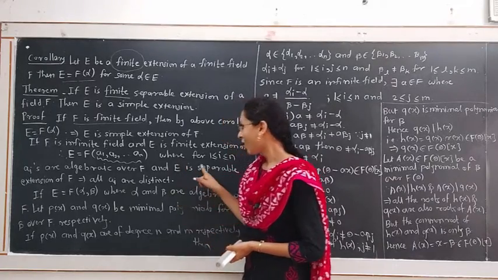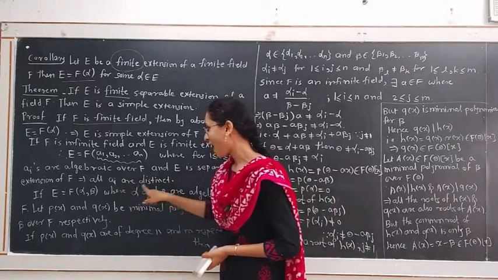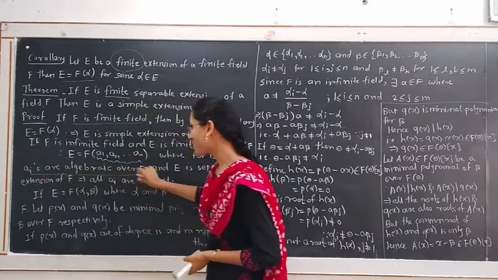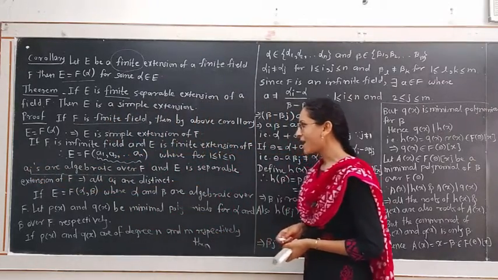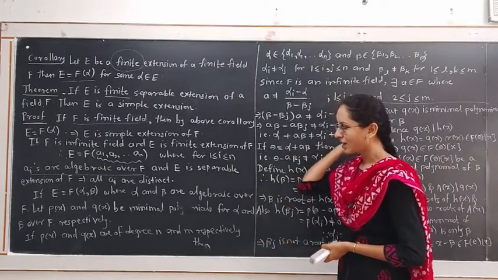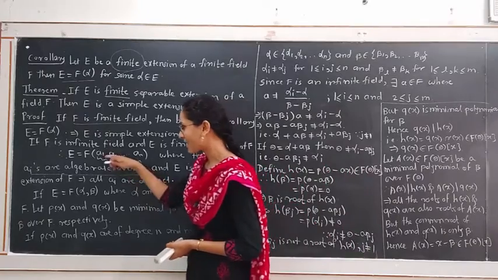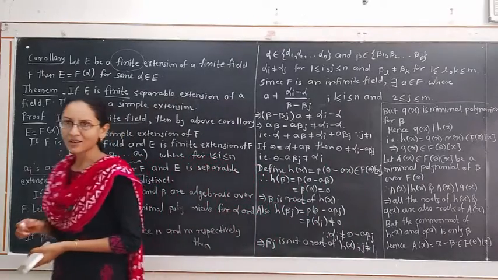Hence, all the alpha i are algebraic over F, where i runs from 1 to n. And E being a separable extension of F implies all these alpha i are distinct.